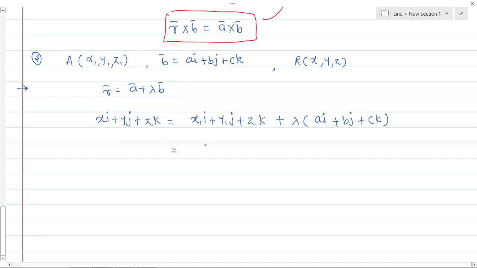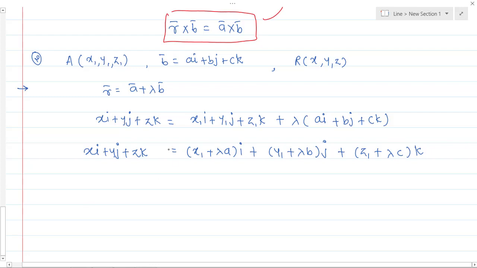And if I take the i, j and k coefficients, what will I get? x1 plus lambda a i plus y1 plus lambda b j plus z1 plus lambda c k, and this is equal to xi plus yj plus zk.